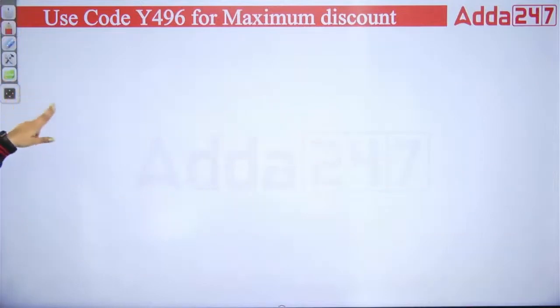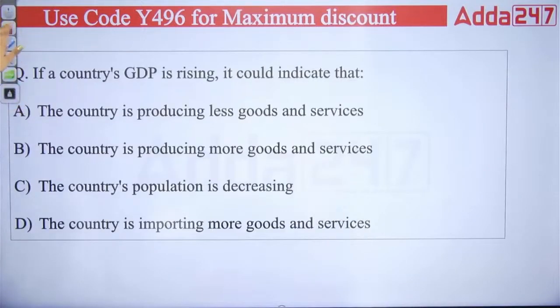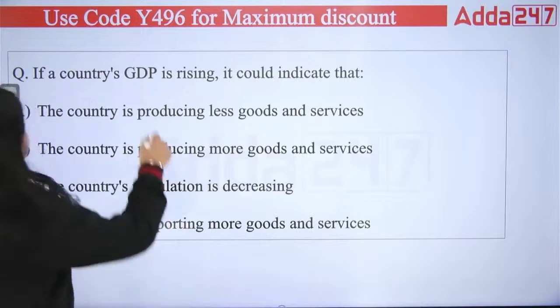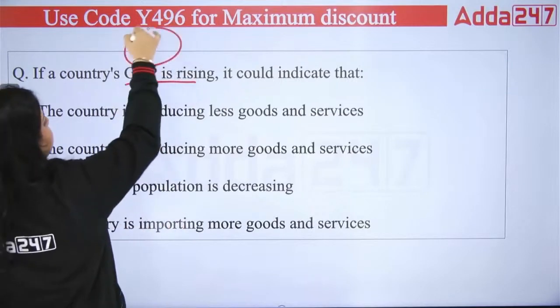Okay. Next. If a country's GDP is rising, it could indicate what? A, B, C, or D? Okay, so if GDP is rising, what is GDP? The production within the country.